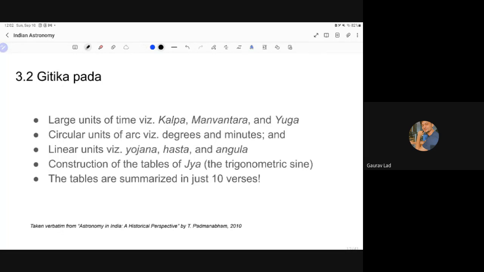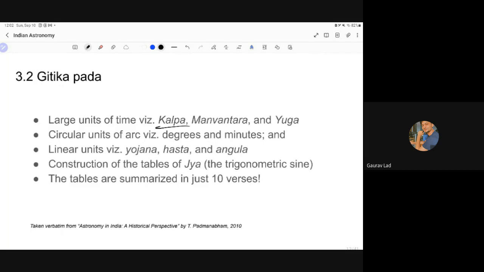So these huge numbers that we have, they do not exist in the Vedic literature. As we saw earlier, in Vedic literature, in Vedanga Jyotisha, a yuga is only of 5 years. These huge values of millions of years come in the Siddhantic period, basically from the Puranas.